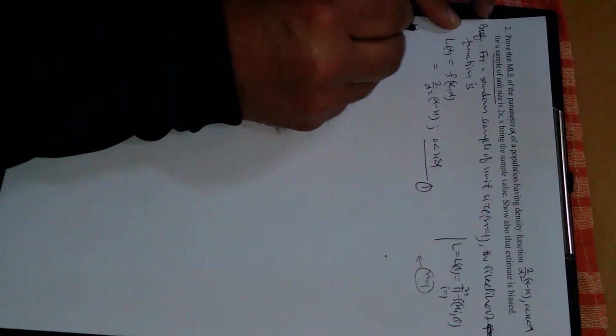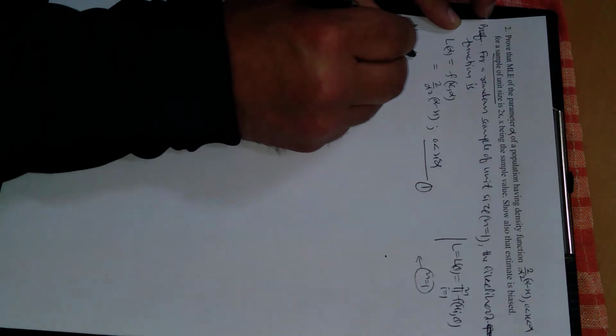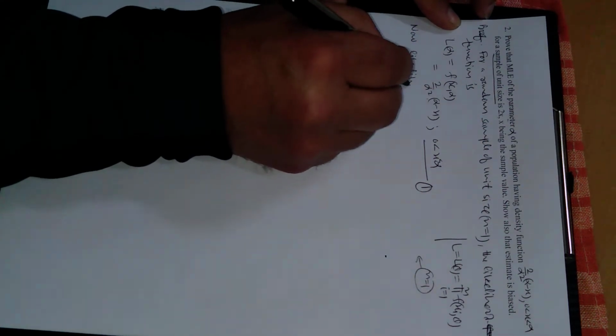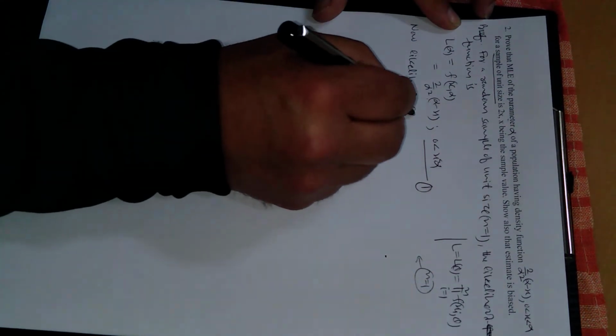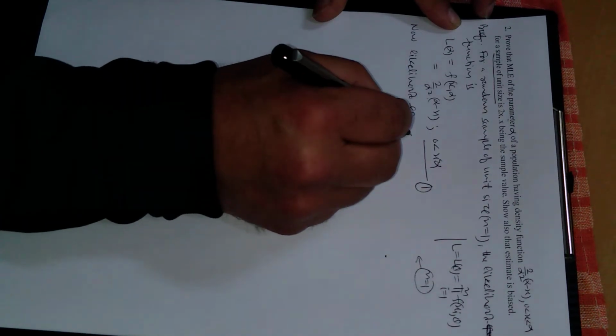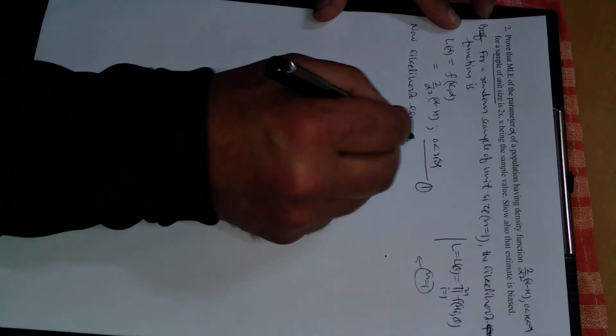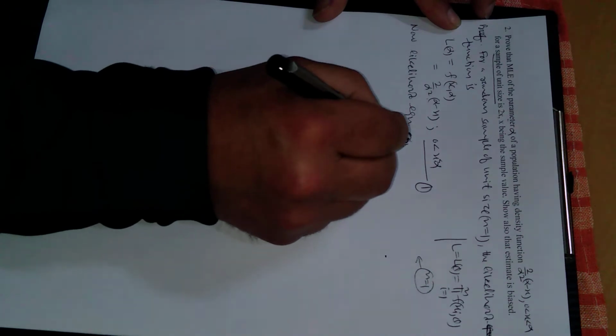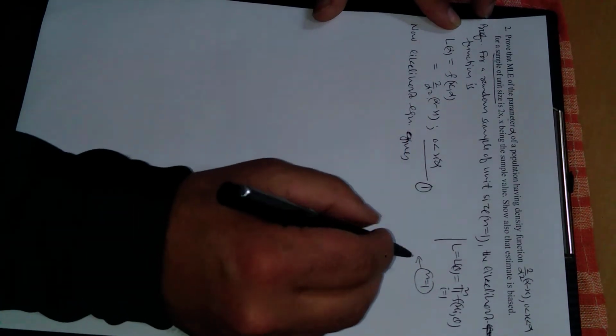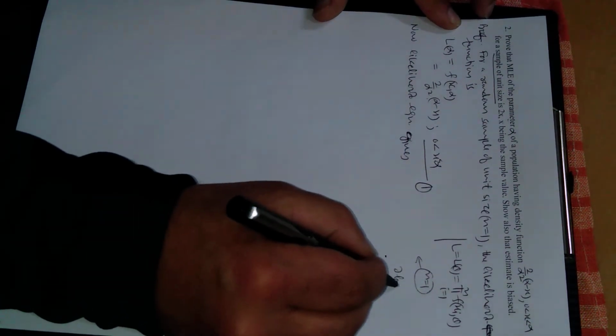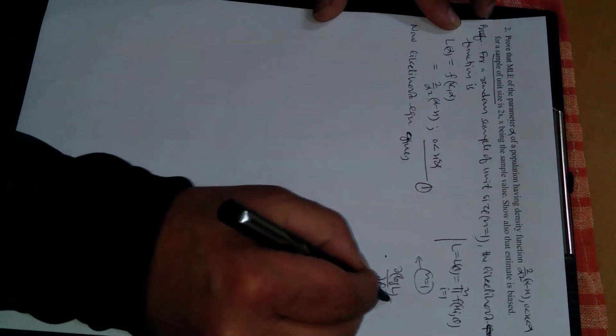Now the likelihood equation. As usual, the likelihood equation is the partial derivative of log L with respect to theta equal to 0.